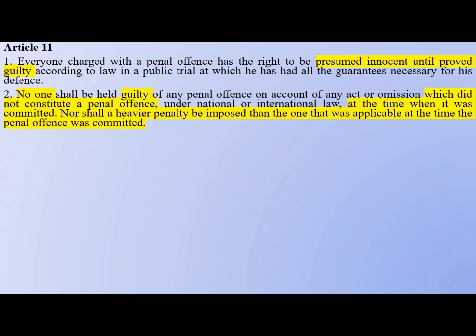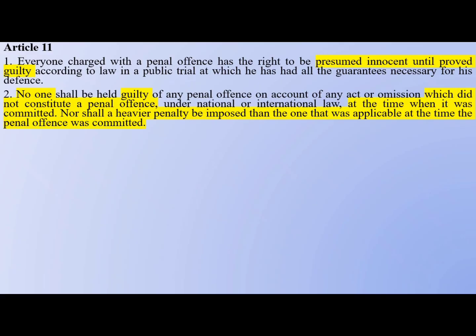Next, Article 11. Article 11 says that everyone charged with a penal offence has the right to be presumed innocent until proved guilty. So this means that criminal jurisprudence presumes a person to be innocent until his guilt is proved. That is what is provided in clause 1, and clause 2 is about ex post facto law, which is provided under Article 20 clause 1 of the Indian Constitution.